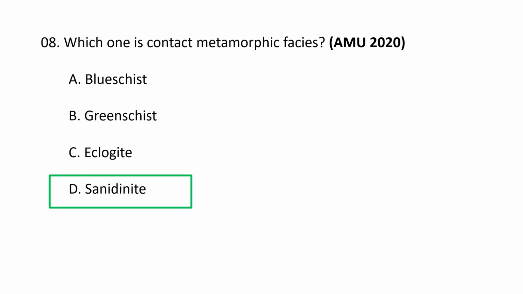Sanidinite. The sanidinite facies is associated with high temperature, low pressure conditions found in contact metamorphism, particularly in xenoliths within igneous intrusions or the inner zones of contact aureoles. It represents the highest grade of thermal metamorphism characterized by high temperatures that can approach partial melting and the absence of hydrous minerals. Next question.